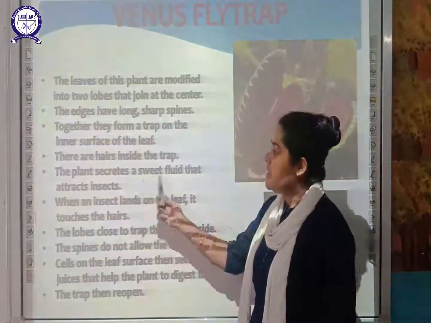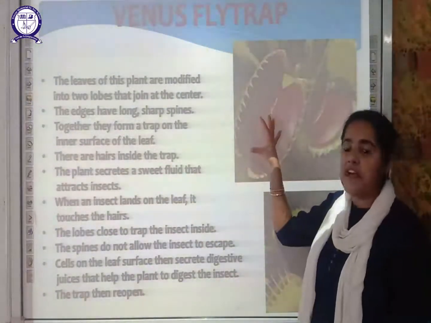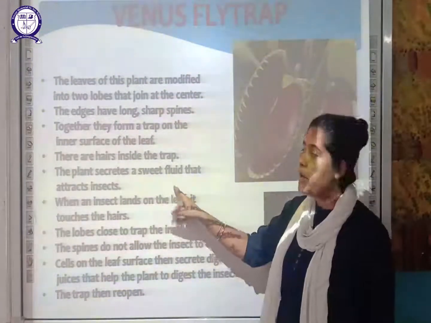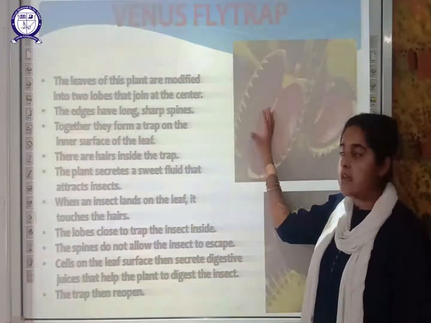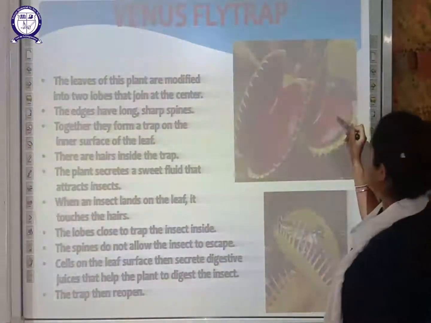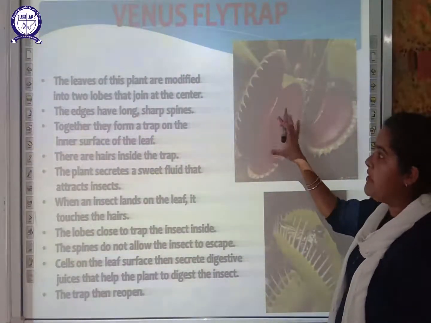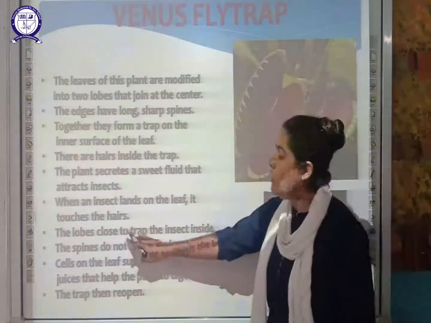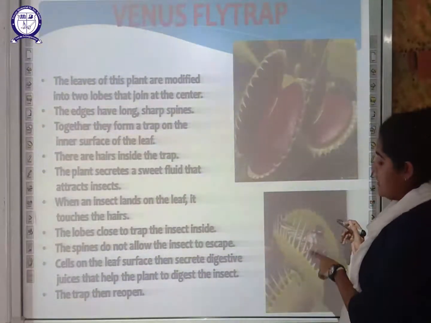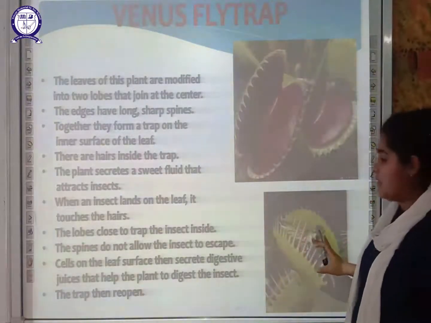The plant secretes a sweet juice that attracts insects. So how are the insects attracted here? Because these plants secrete a sweet fluid, and that is how insects are attracted. When an insect lands on the leaf, it touches the hair. As you can see here, there are hairs present on the inner lobe. Whenever an insect sits here, it touches the hair, and the lobes close to trap the insect inside. So as the insect sits here, the lobes close, and this is how the insect gets trapped.